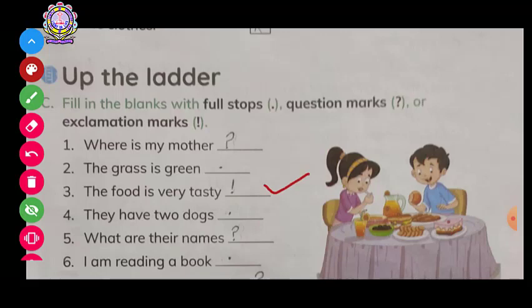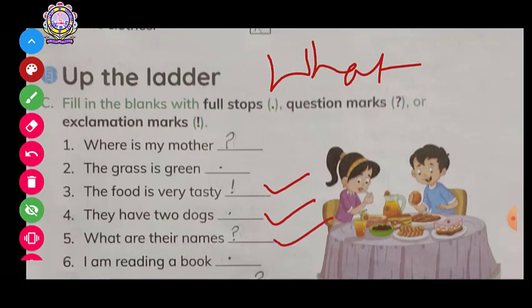Exclamatory mark. They have two dogs. Now again this is giving the information, then it's a statement and a full stop will come there. What are their names? As I've told you before, these words what, where, and how tell us that the person in front of us is asking a question. So what will come here? Your question mark. I'm reading a book. Then this is again a statement. This is giving the information. Then it's a full stop.